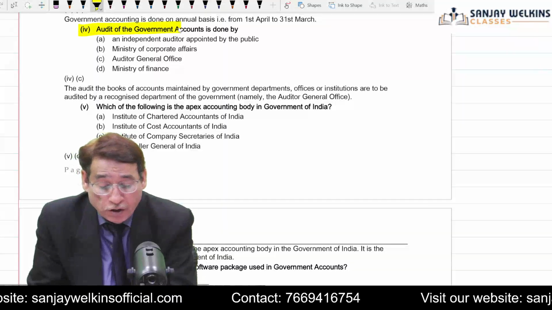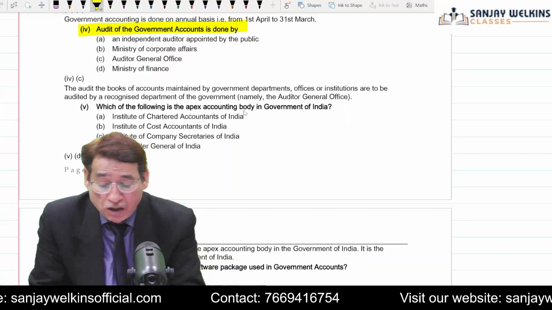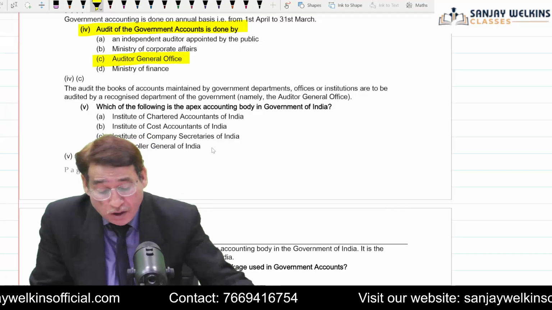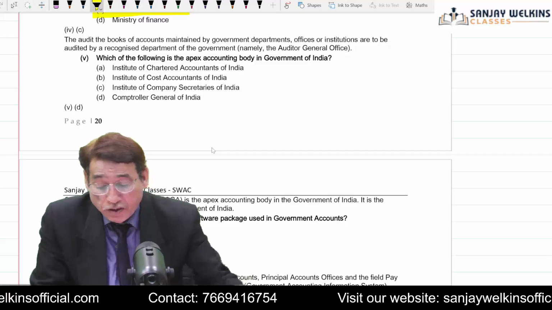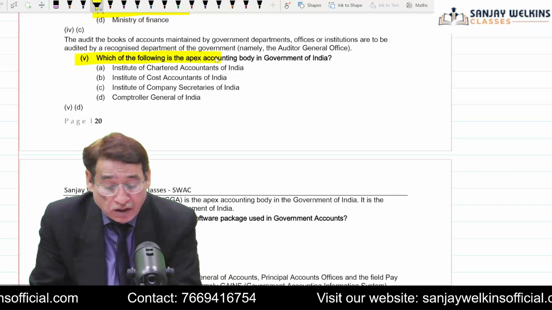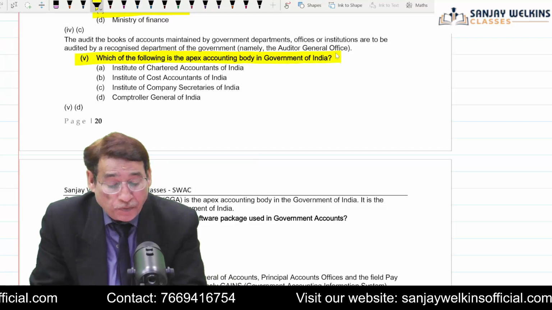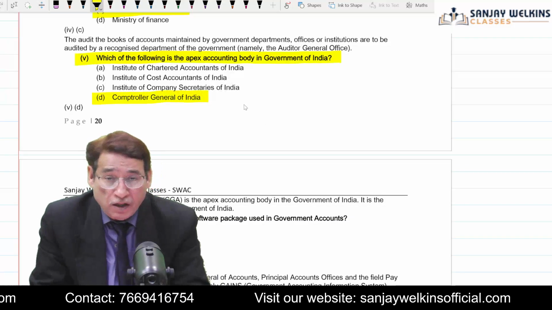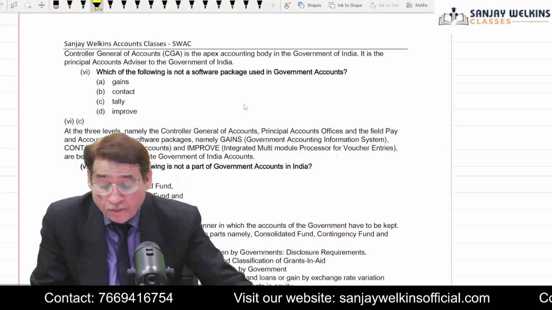Fourth one, audit of government accounts is done by, actually, the answer will be Auditor General Office. Yes. So it is done by Auditor General Office. And which of the following is the apex accounting body in the Government of India? Your answer will be Controller General of India, who is considered as the apex body.